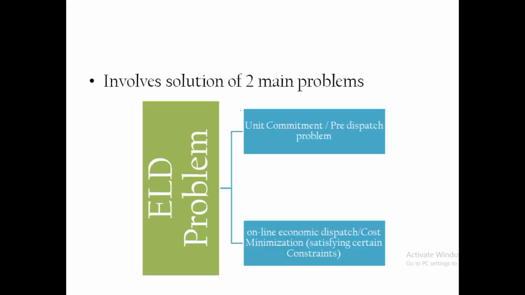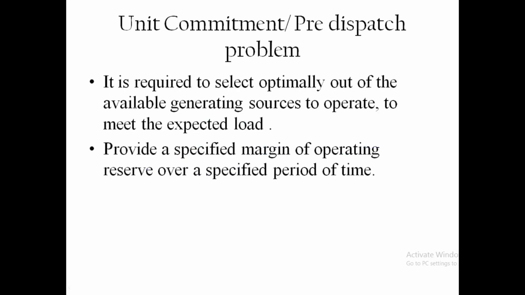It involves two main problems, or two steps. One is unit commitment, or pre-dispatch, and the other is online economic dispatch, or cost minimization. This is very important. The first step is unit commitment. In this we optimally select the generating units from the available generating sources to meet the expected load. We are consumers who need the electrical power, so we are the loads.